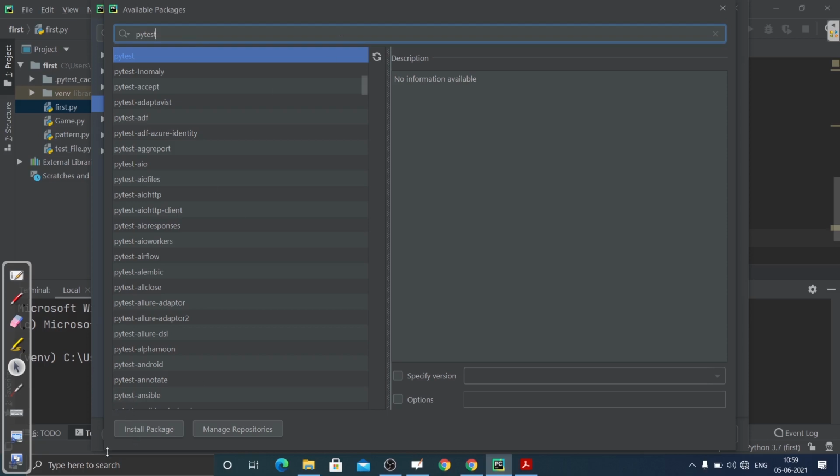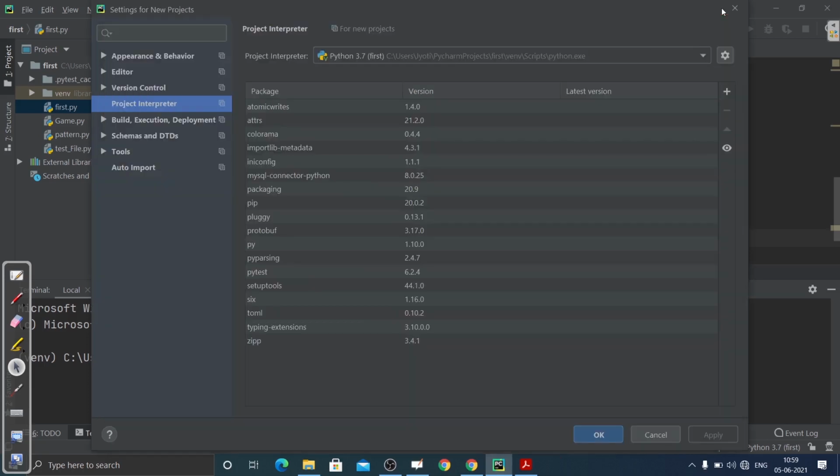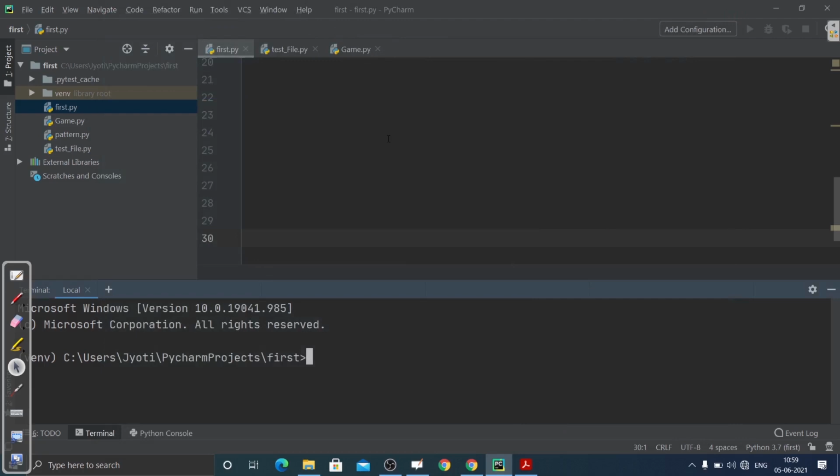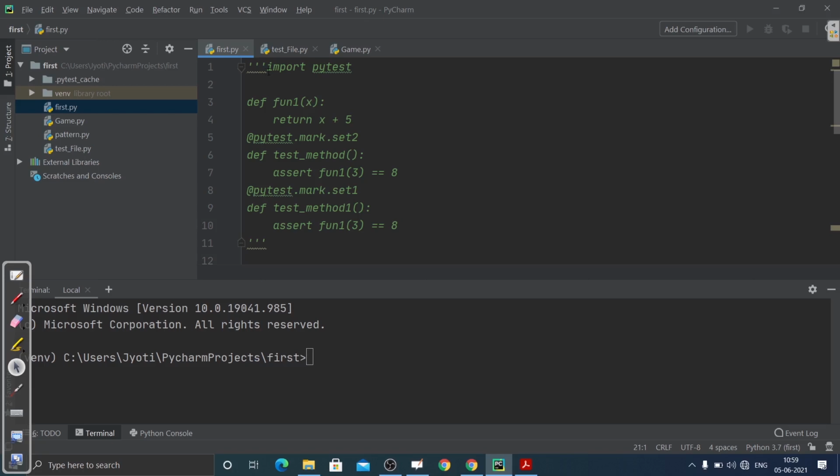Okay, click this and install package, it will be installed. Then you can directly go here and start writing your code. You can write import pytest and that framework will be installed. Then let me just show you how I have done it. So you can see import pytest. This will install the framework.